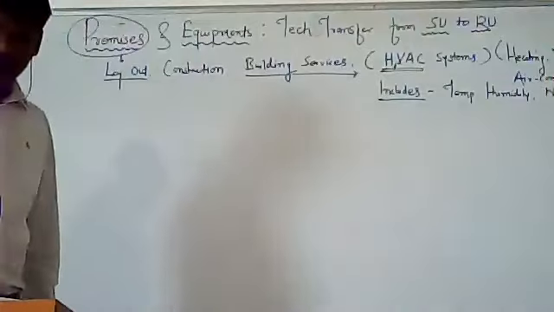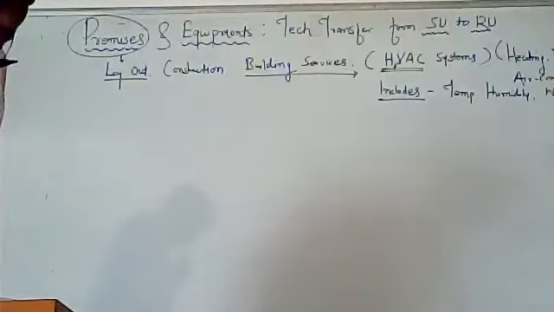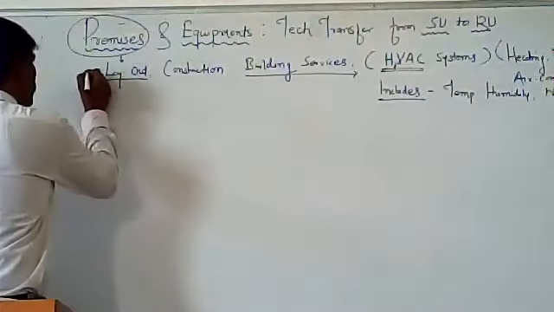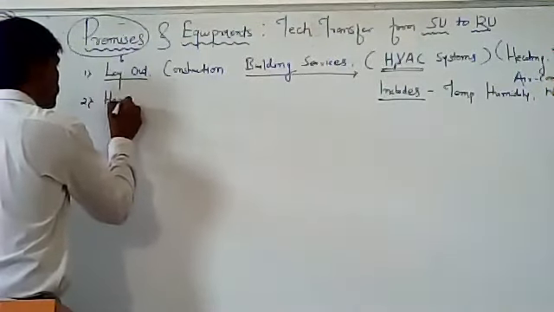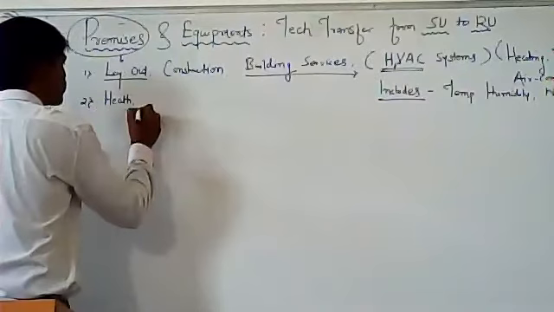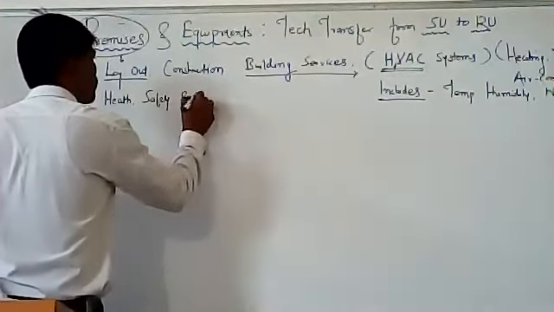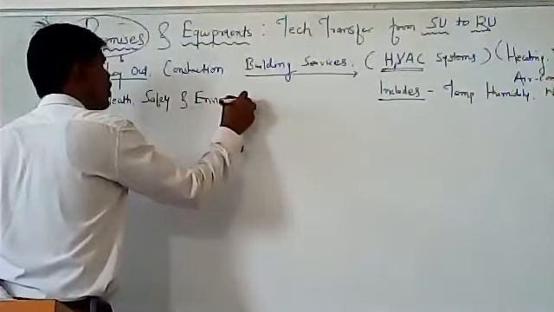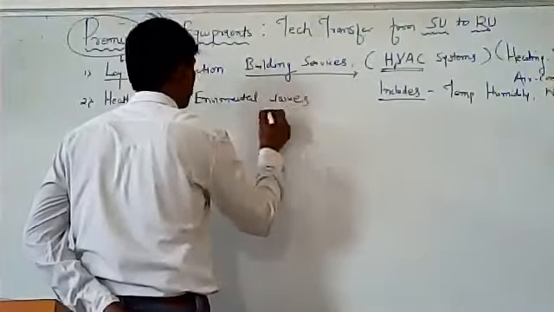Clear with this? We'll go ahead with the next point, that is health, safety and environmental issues. So this was the first point we have discussed today. Then second is health, safety and environmental issues.